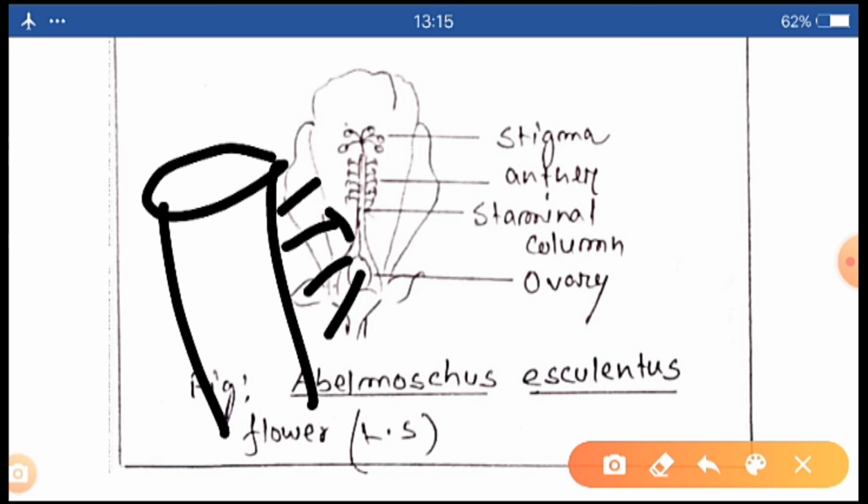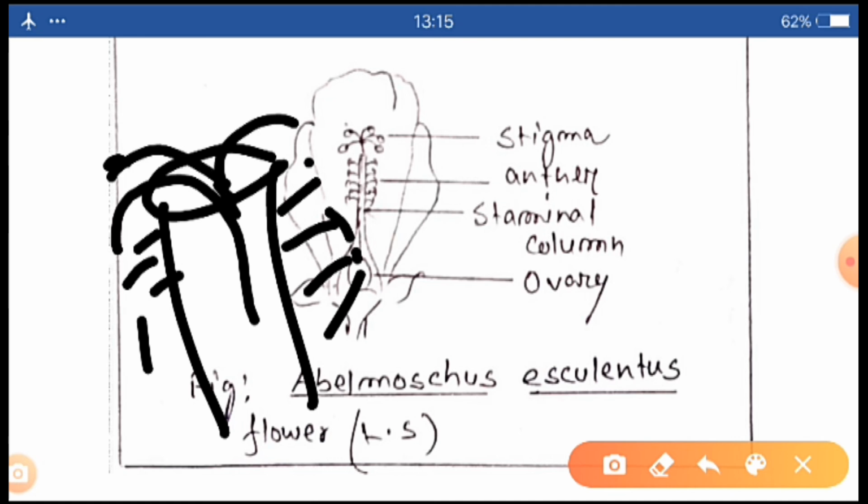After the maturity of the pollen grains, these stigmatic parts will come out, and they may or may not touch the anther. If they touch the anther, then it is good. It will perform self-pollination by autogamy. No agent is required.